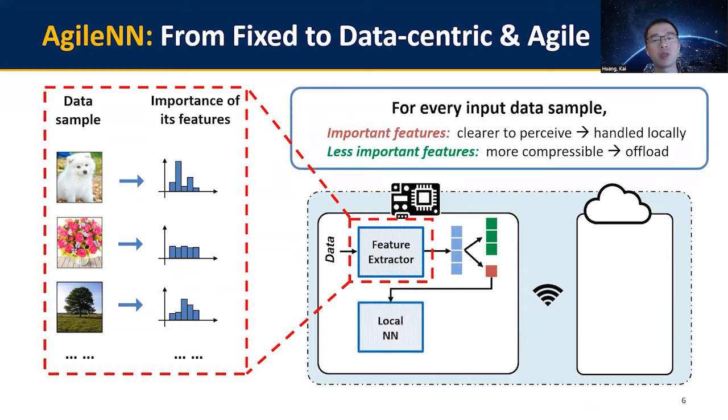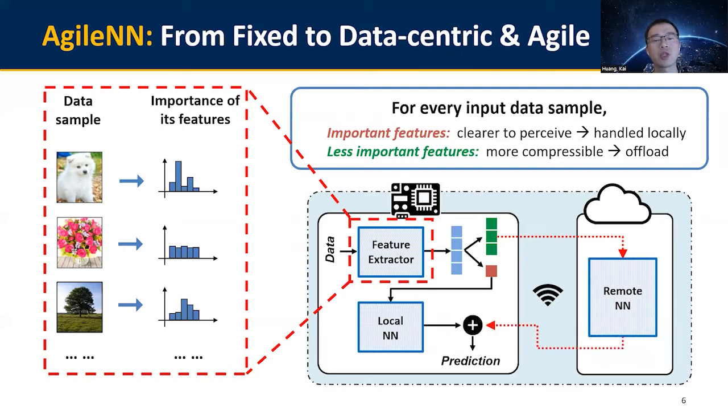Only the few important features will be retained locally, and their representativeness allows them to be easily perceived by a lightweight local neural network. And the less important features are less relevant to the inference task and are hence more compressible. They will then be compressed with much higher ratio and offloaded for remote inference with much lower cost. Finally, predictions from local and remote will be combined on the local device.